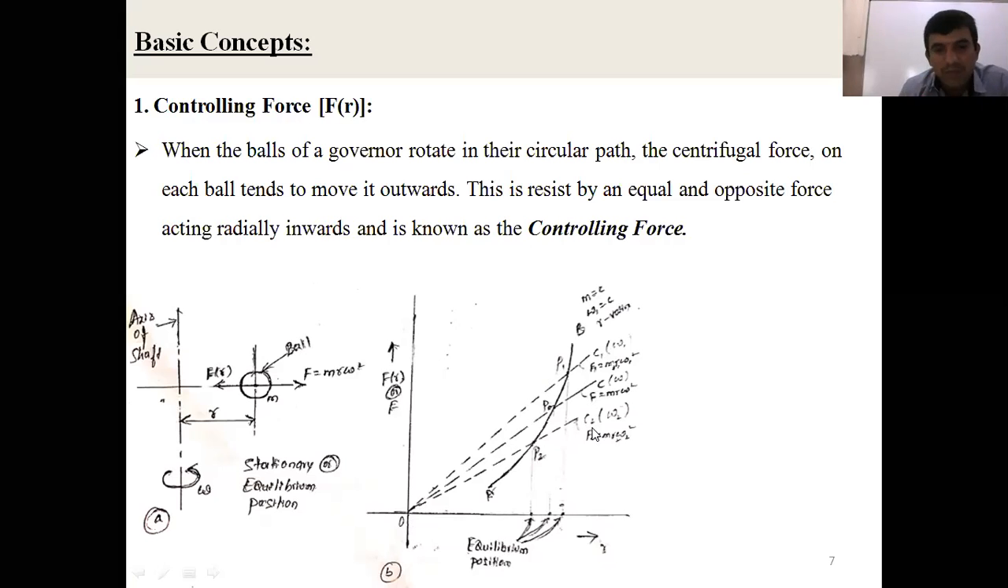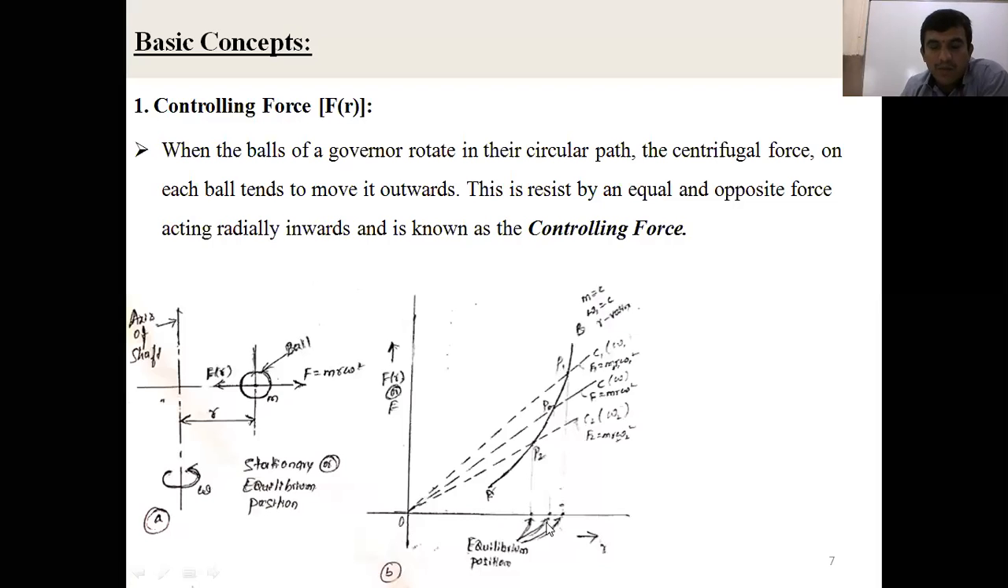Then we go for drawing the controlling force. The controlling force curve is nothing but what? Its magnitude is the same, equal to the centrifugal force m r omega square, but it acts in the opposite direction. Now we consider three equilibrium positions here. One is in the middle, which is r. The second one is r2, on the left side, and r2 is less than r. Then r1 is greater than r, on the right side. These three are equilibrium positions.